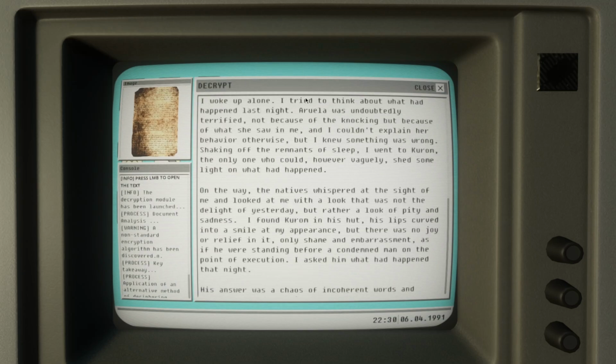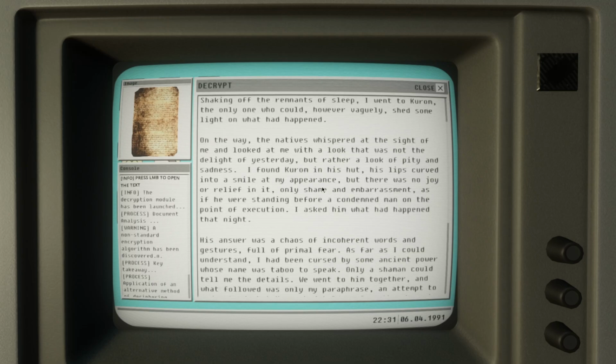I woke up alone. I tried to think about what had happened last night. Arella was undoubtedly terrified, not because of the knocking, but because of what she saw in me. And I couldn't explain her behavior otherwise, but I knew something was wrong. Shaking off the remnants of sleep, I went to Karom, the only one who could, however vaguely, shed some light on what had happened.